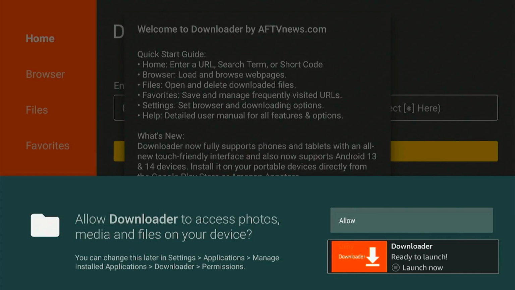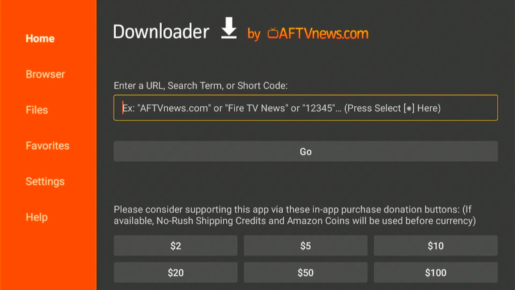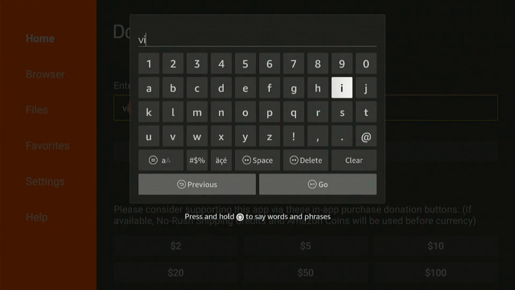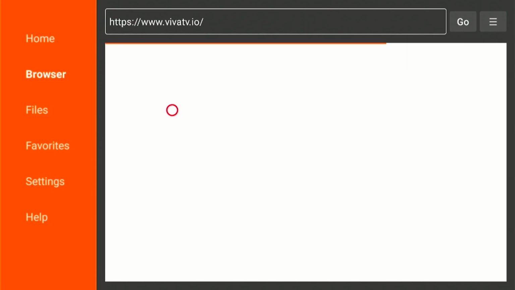So guys, this is the Downloader app home screen. Click on the search bar near the center of the home screen. Enter URL. Type here the URL as vivatv.io. After typing the URL, click on the Go button, then you will see the Viva TV web page.